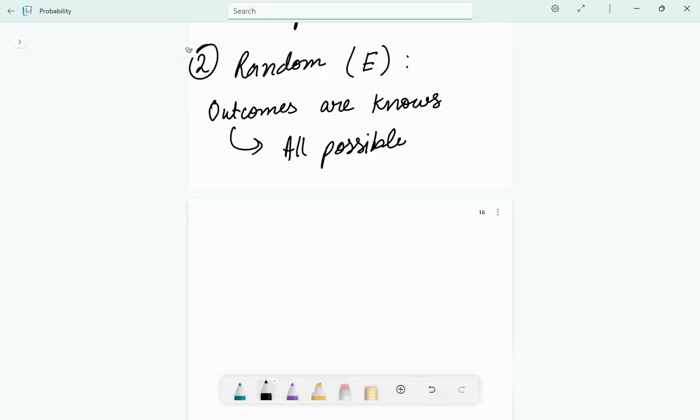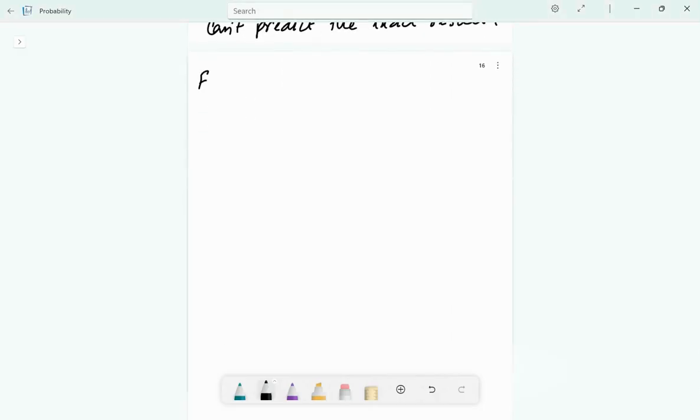But the exact result can't be predicted. Though we know all the possible outcomes, we still cannot predict what the exact result will be. In other words, a random experiment is an experiment in which all possible results are known in advance. The next point is that any performance of the experiment results in an outcome which cannot be predicted beforehand. And the third point is the experiment can be performed as many times as desired under identical condition. This is the definition of experiment only. No need to worry. Now we will come to the examples of random experiment.